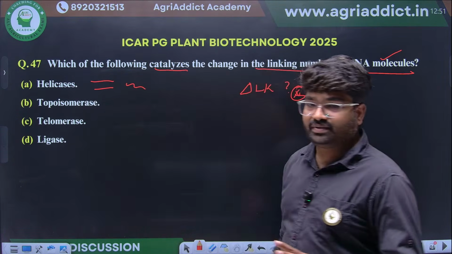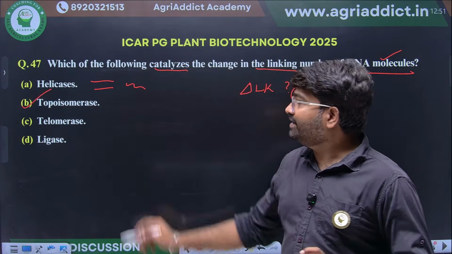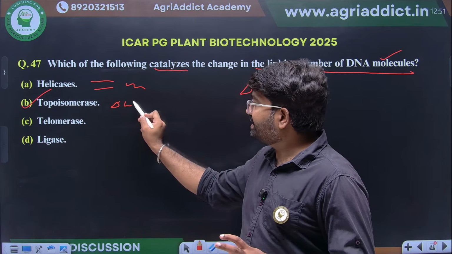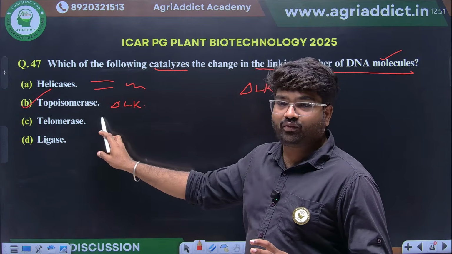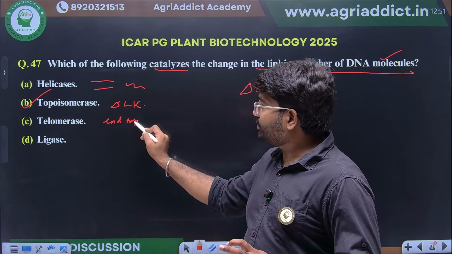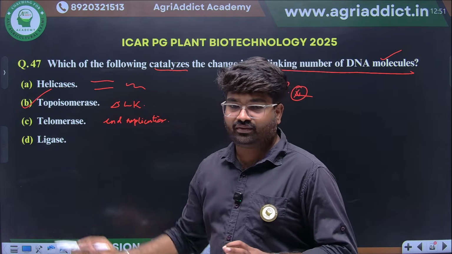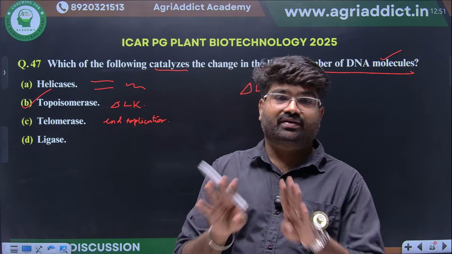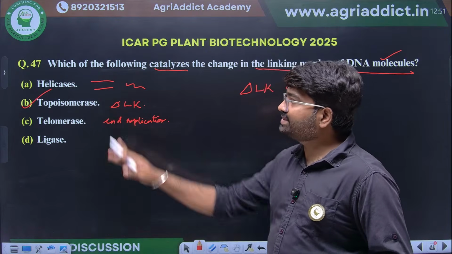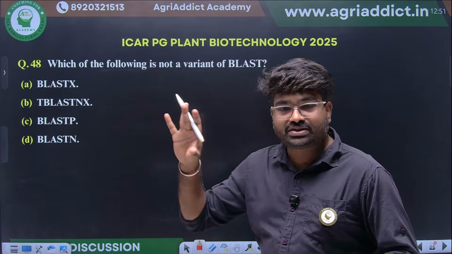Topoisomerase will be involved in changing the linking number. Telomerase is for end replication in eukaryotic genomes. Ligase is used for ligation of fragments. So the right option is topoisomerase.